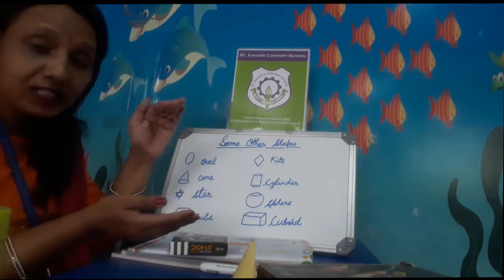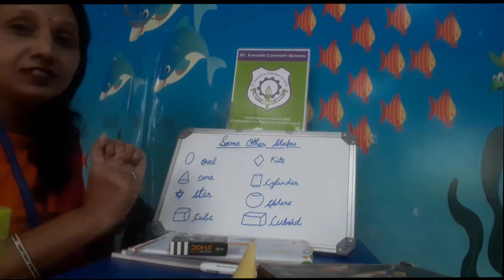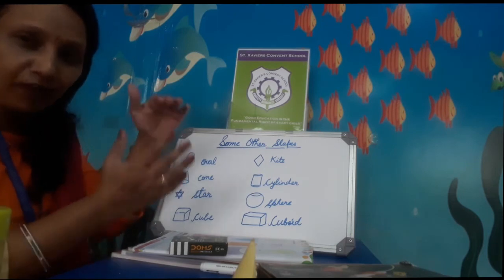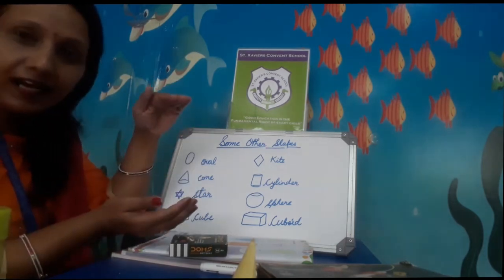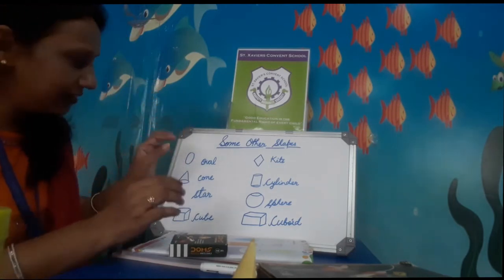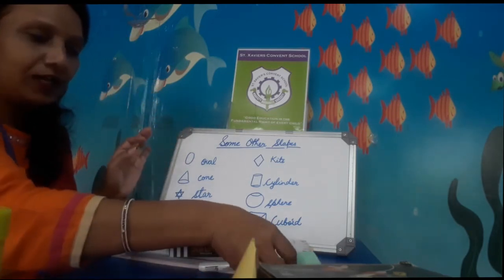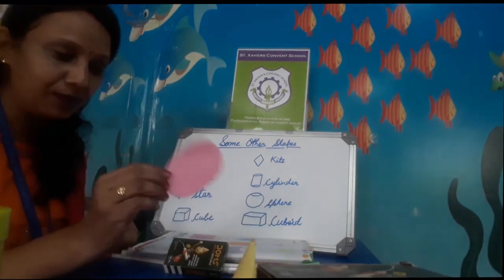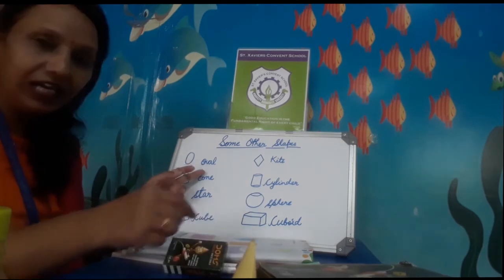Papaya is also in oval shape. Some watermelons we eat in the summers are also in oval shape. So when you see things in oval shape, you can say, this thing is in oval shape. Spelling of oval, O-V-A-L.